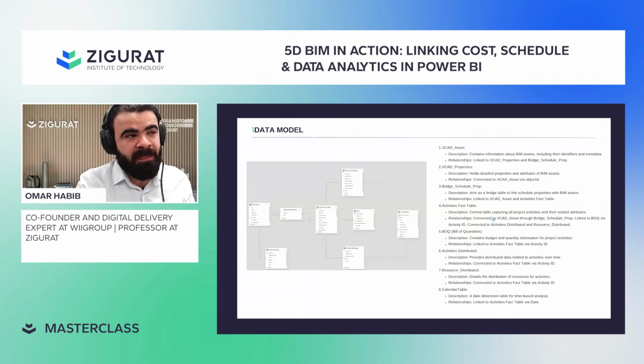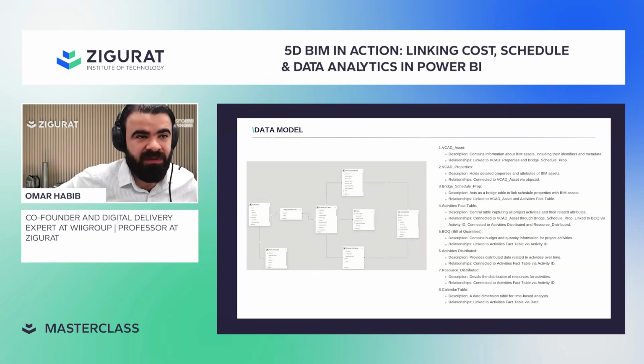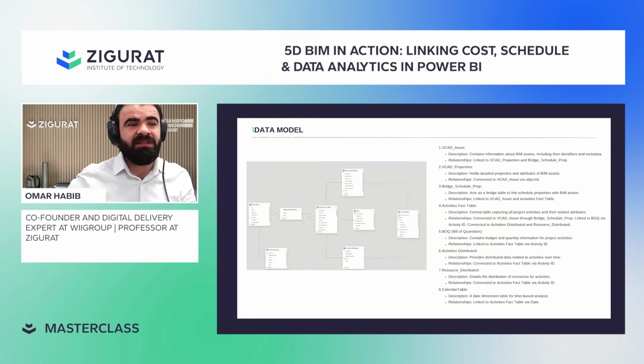Then here is the magic. Once you have your, let's say, BAQ ready, the 3D model ready, the time schedule ready, all inside your Power BI, now you need to link them with a relation that respects some information. There is something called a fact table and something called a dimension table. Let's make it very simple. Your dimension table is the table that you're going to use to filter. If you want to filter any information, just use the dimension table. The fact table is the transaction table.